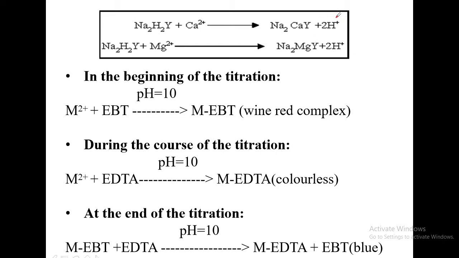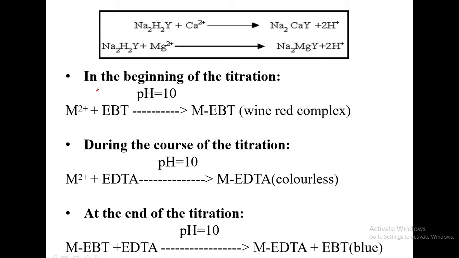The indicator is pH sensitive. It functions well only in the pH range of 9.5 to 10. Immediately the buffer solution swings into action and maintains the required pH value of 9.5 to 10. I reiterate, a buffer solution is the one which resists the change in pH value. For this reason, buffer is required here.